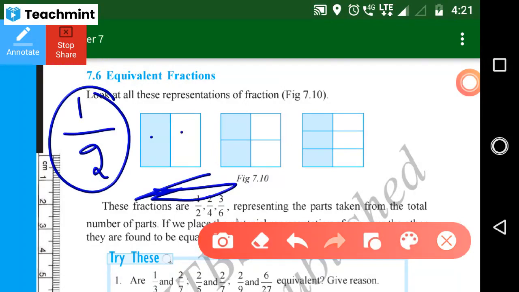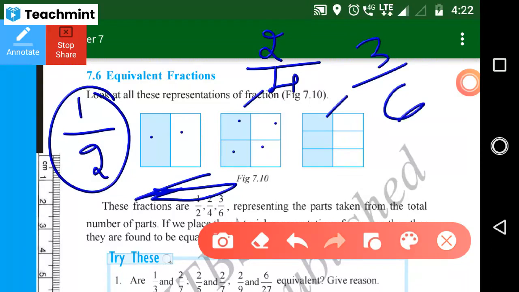Tell me the second figure. Sindhu, tell me this one in fraction. 2 by 4. Very good. Yuvraj, tell me this one. 3 by 6. Very good. You just observe, all of you.